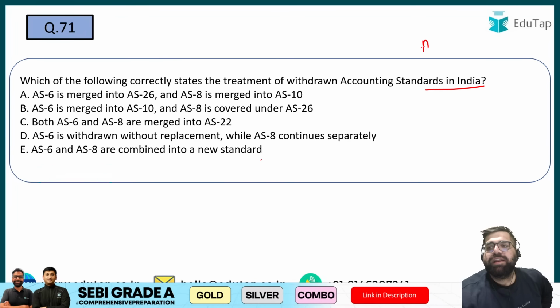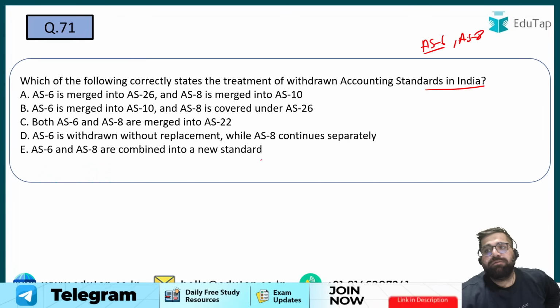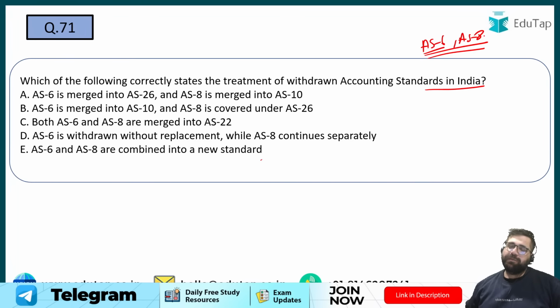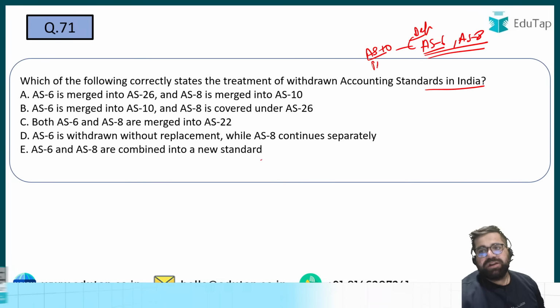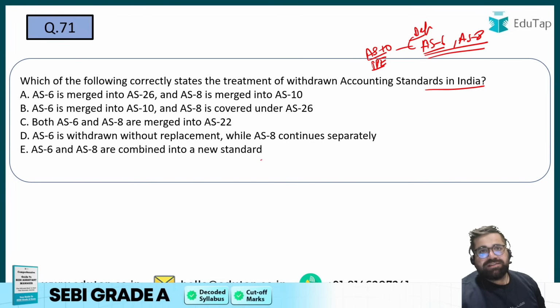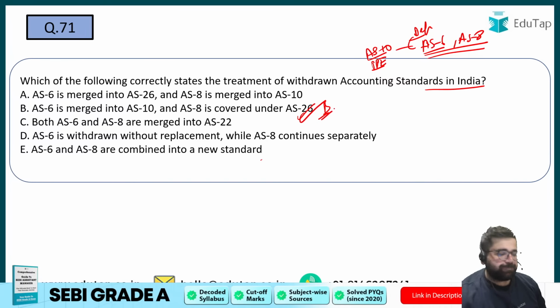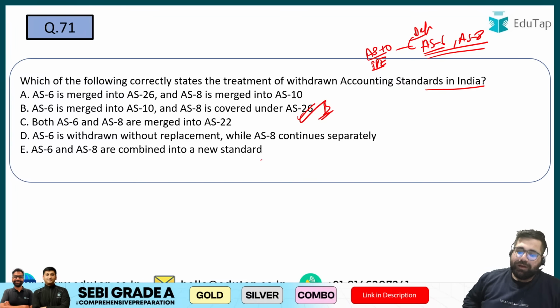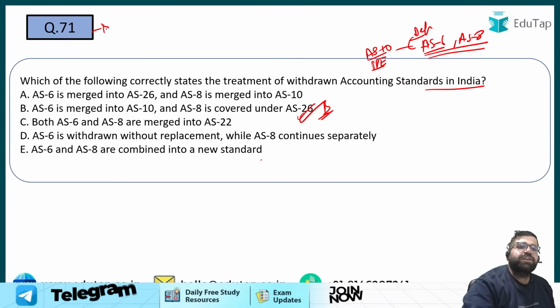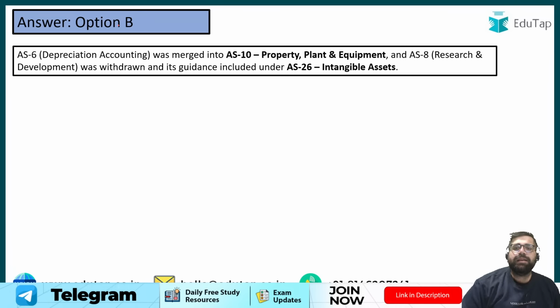The question is asking you regarding AS6 and AS8, which are not working right now and have been merged into different accounting standards. AS6 by the way was for depreciation, and the depreciation accounting standard has been merged with AS10, which is your property, plant and equipment. So even if you know only AS6, your right answer will be option number B, even if you do not know what AS8 is. So the correct answer for 71 will be option number B. By the way, AS8 is for research and development, which has been withdrawn, and its guidance is included under AS26, which is of intangible assets.